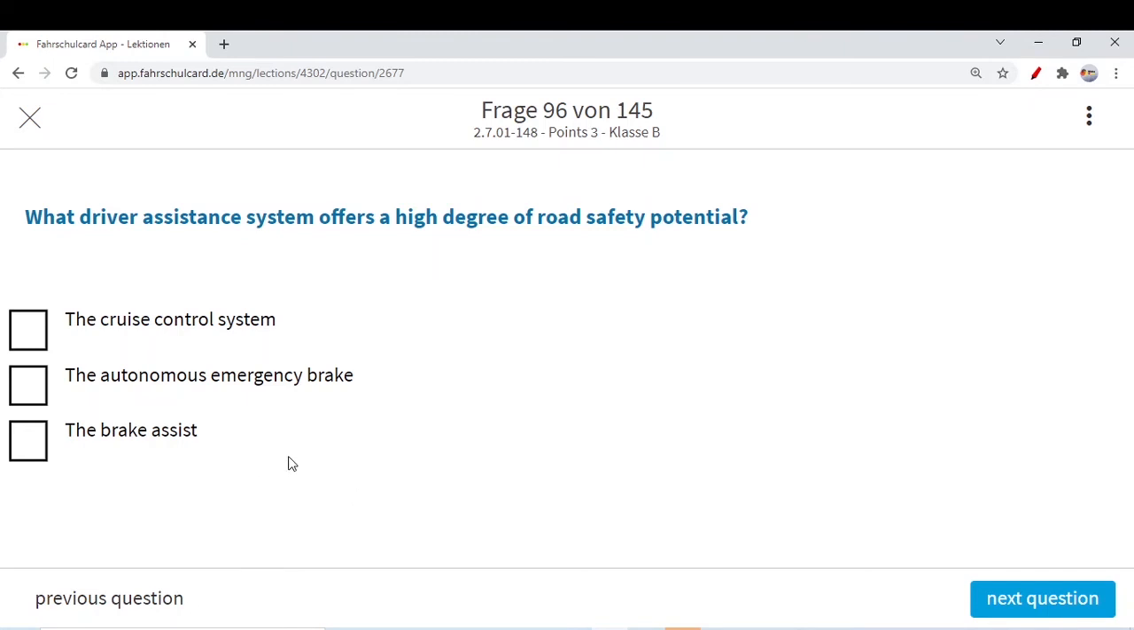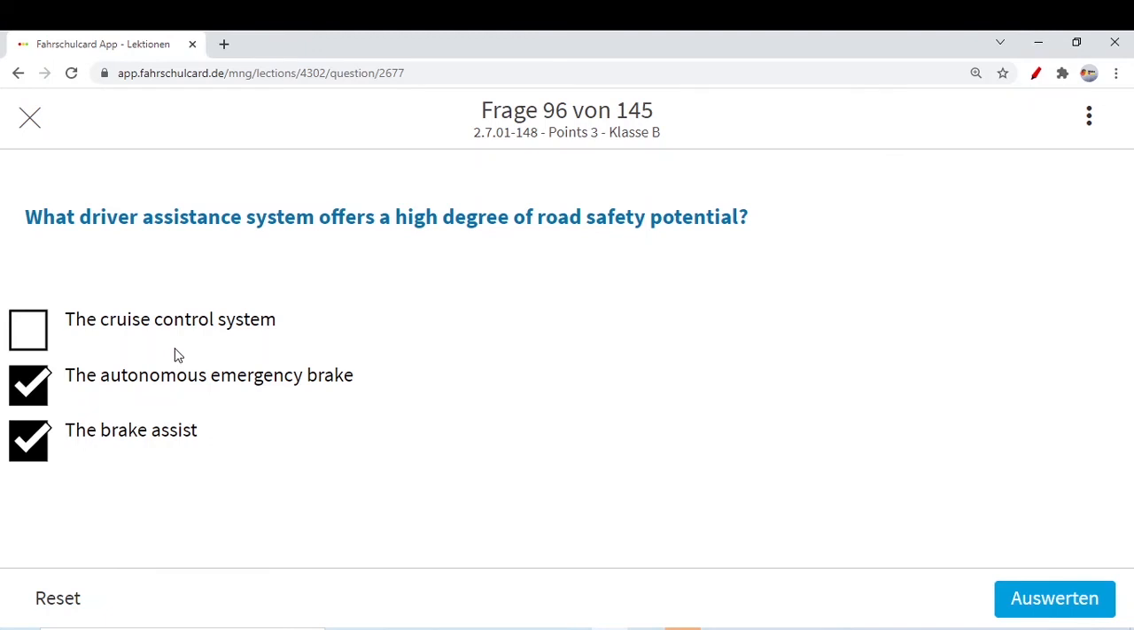Autonomous emergency brake, yes: if the distance to the car in front of you is lesser, it will automatically brake to maintain the distance, and in a critical emergency, it will emergency brake. This is part of the ADAS system. Maybe the adaptive cruise control system is also a part of ADAS.